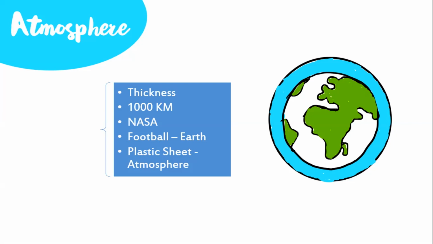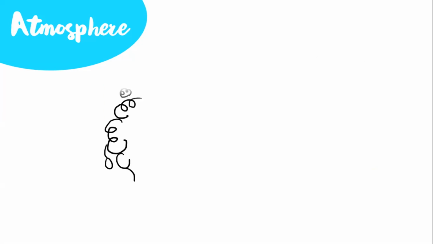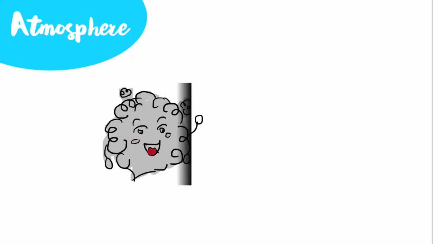layer. The space agency NASA gave a description regarding this. It took a football to compare the earth and the atmosphere, describing the football as the earth and the thin plastic sheet surrounding the football as the atmosphere. We learned that this atmosphere is a sea of gases.